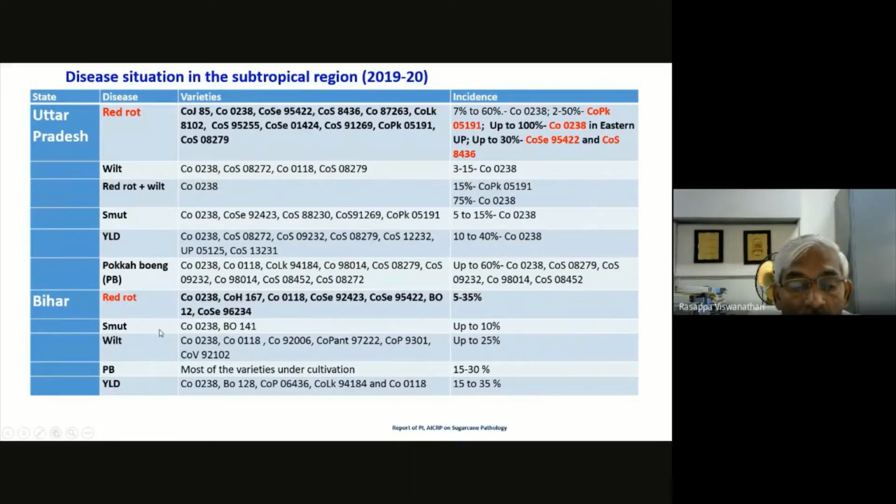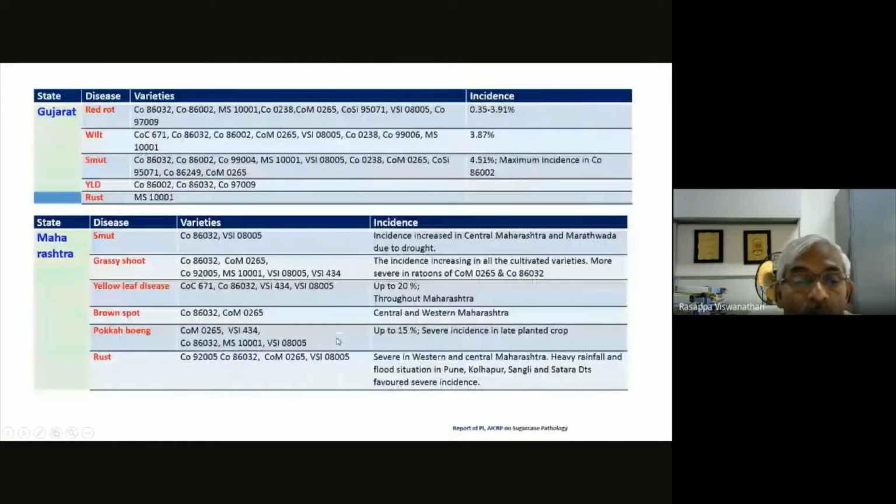Coming to Bihar, the disease scenario is almost the same, where red rot is occurring on most of the ruling varieties, and similarly smut in a few varieties, wilt, cocobong, OLD. Of course the scenario is not as grim as compared to UP, where we see very severe incidences of red rot compared to Bihar.